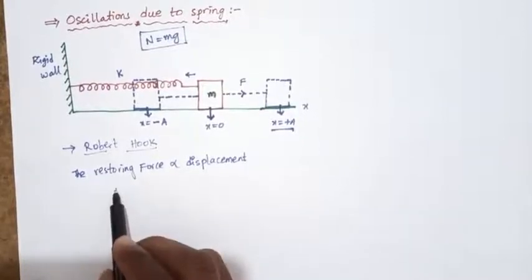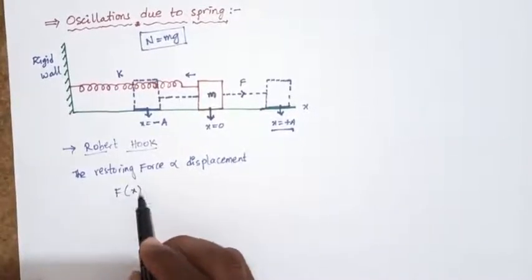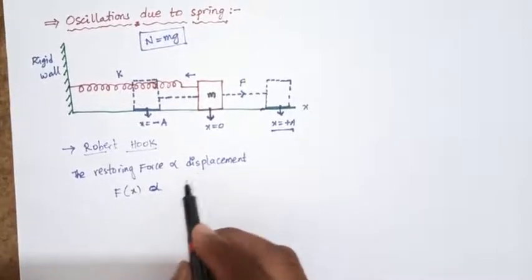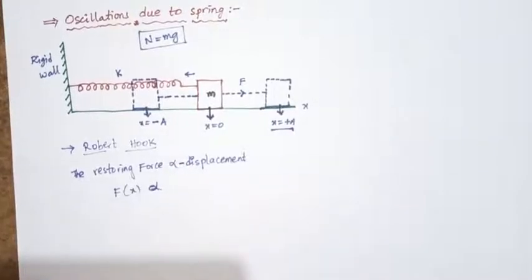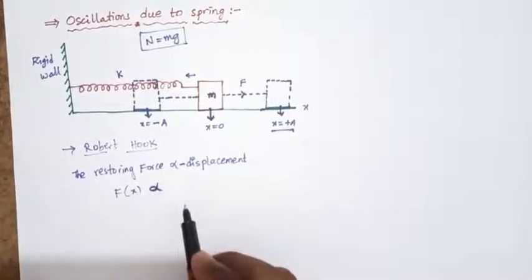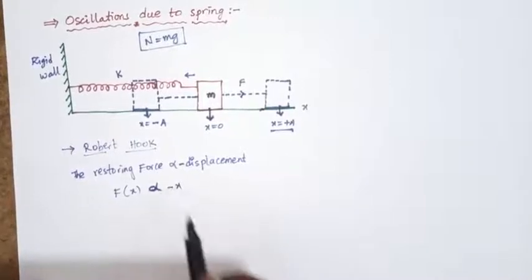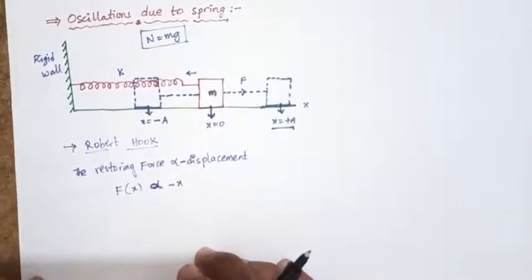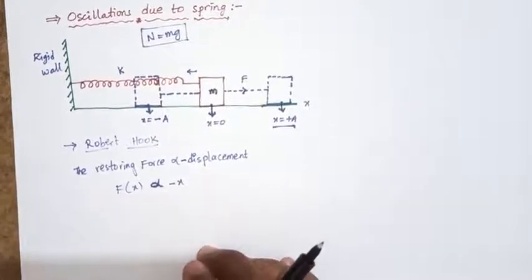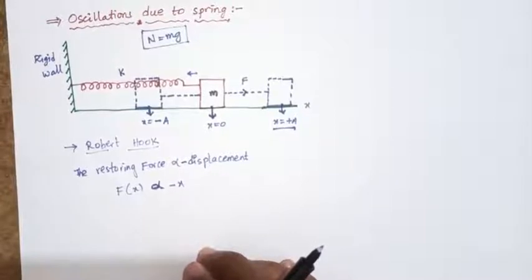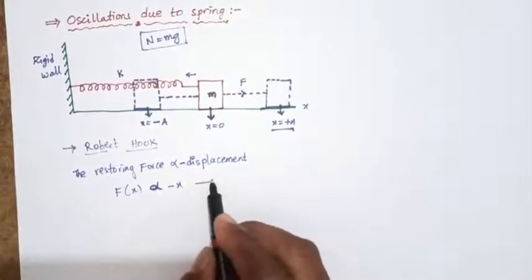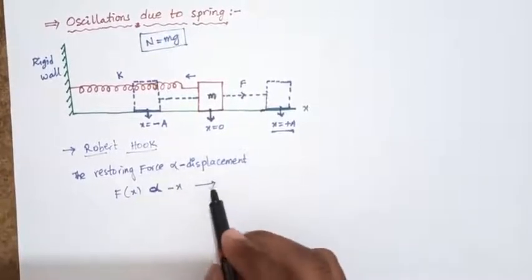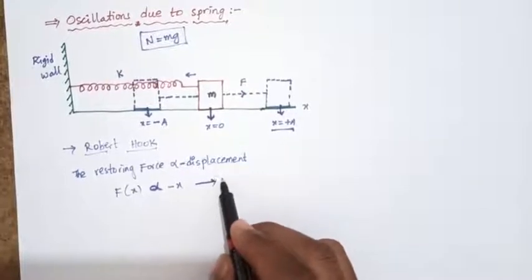The restoring force F of x is directly proportional to the displacement x and in the opposite direction. It was first observed by Robert Hooke, and this property is known as Hooke's law.